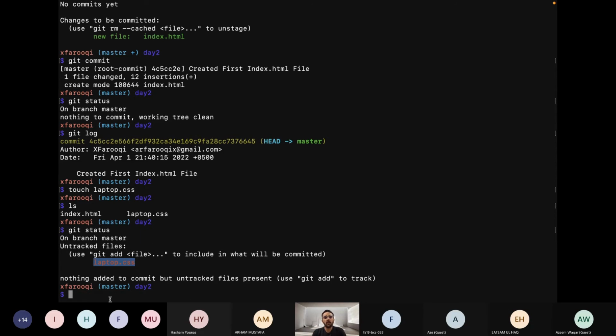Now I will show you how we can do both of these steps in one line. The command is git commit dash a and m. Basically, A is telling it to add to the staging index, and M is saying that I am going to give you a message on this one line. I don't want you to open VS Code. I will put my message in this one line. So we will put the message "created CSS file" in quotes. So if we hit enter,